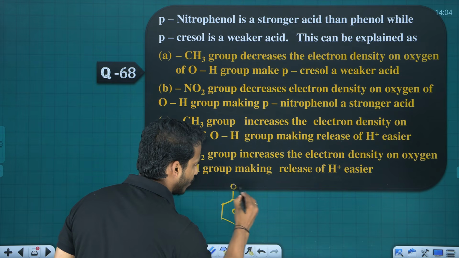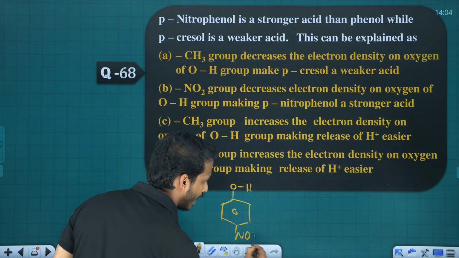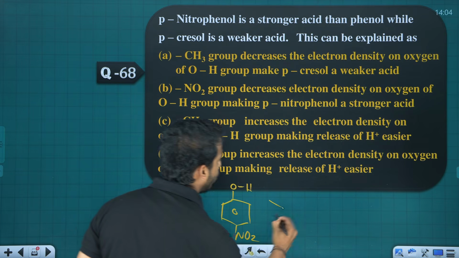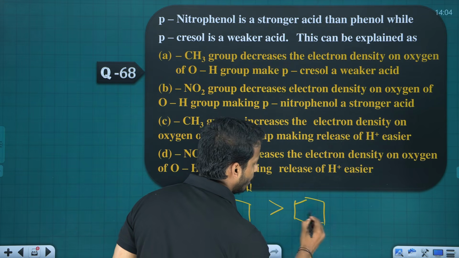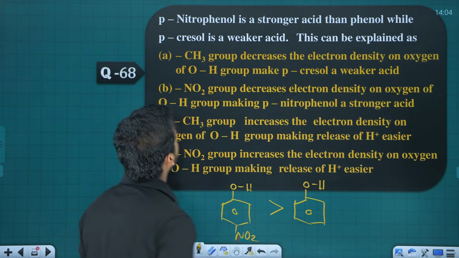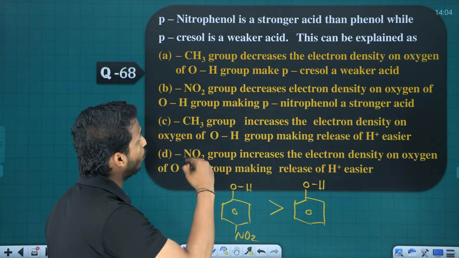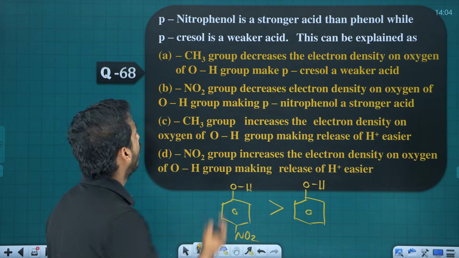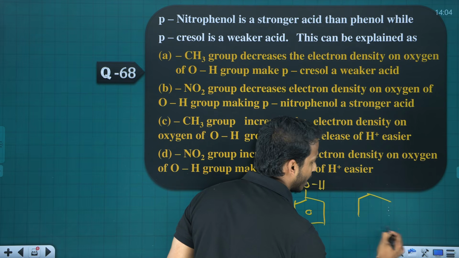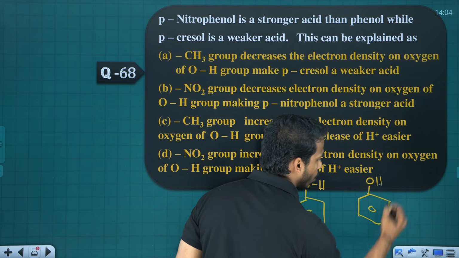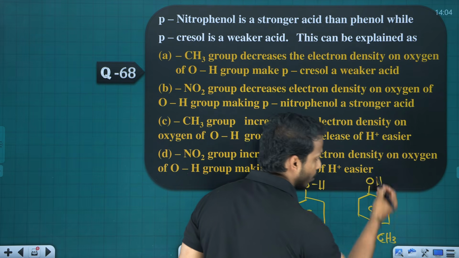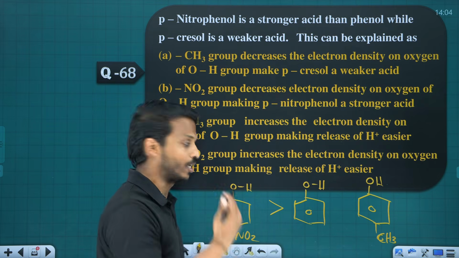Para-nitrophenol. This is phenol with a nitro group at the para position. They are saying this is more acidic than which one? Phenol. And para-cresol is weaker acidic than which one? What do you mean by para-cresol? Para-cresol means phenol with the CH3. OH and CH3 together is called cresol.